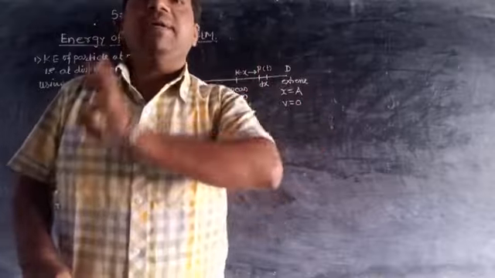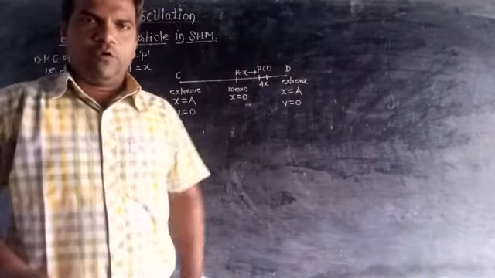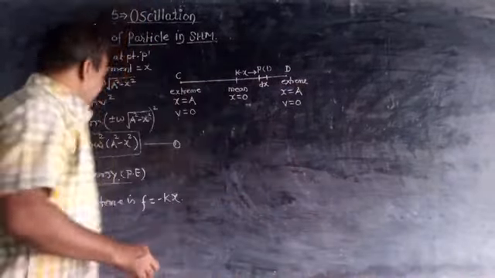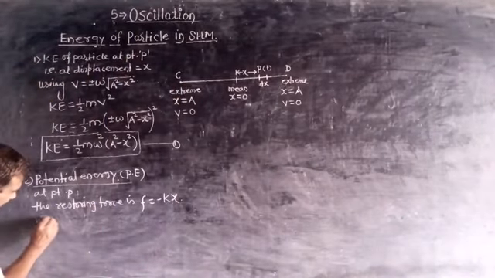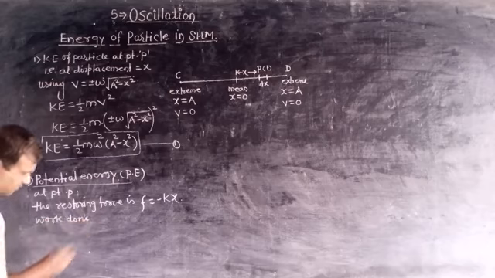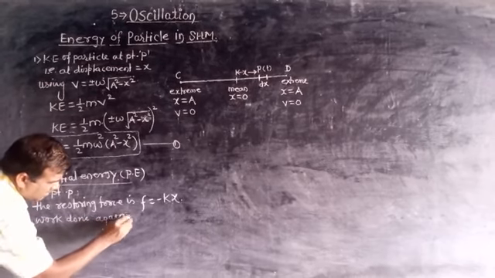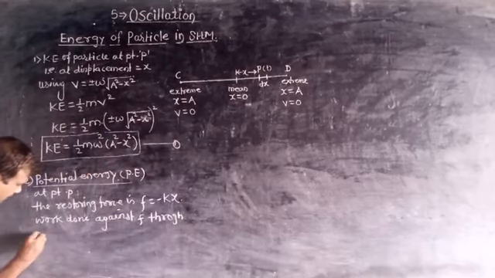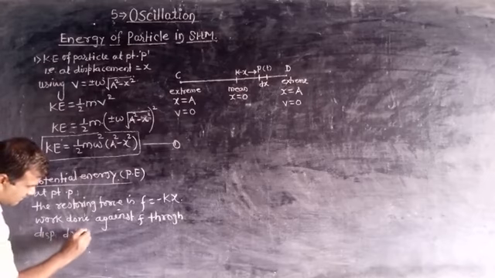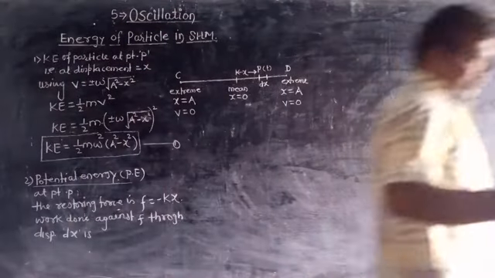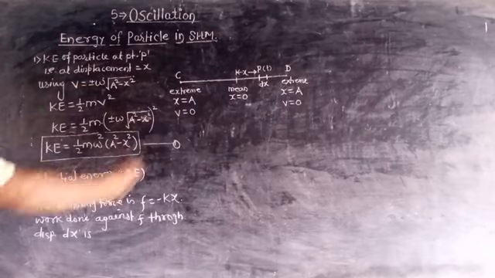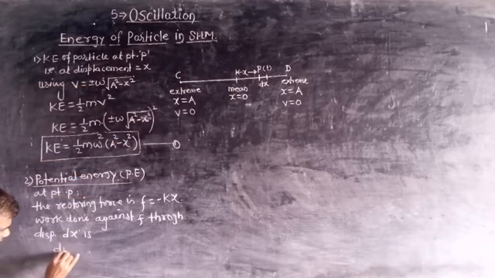Then work will be done against this restoring force, and therefore the work done against the restoring force F in displacement dx is given by dw is equal to minus F into dx.